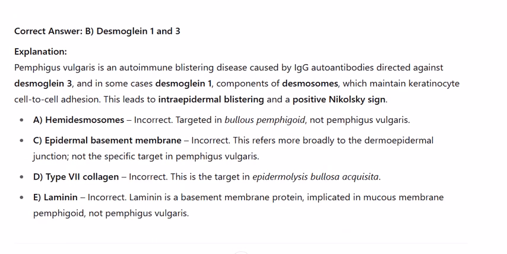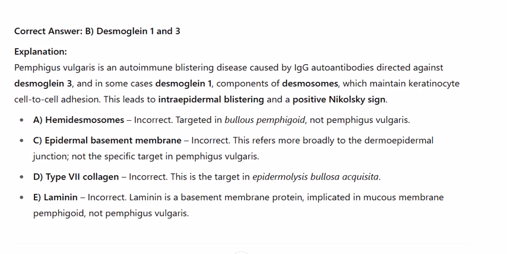Explanation: Pemphigus vulgaris is an autoimmune blistering disease caused by IgG autoantibodies directed against desmoglein 3, and in some cases desmoglein 1, components of desmosomes, which maintain keratinocyte cell-to-cell adhesion. This leads to intraepidermal blistering and a positive Nikolsky sign. A. Hemidesmosomes, incorrect, targeted in bullous pemphigoid, not Pemphigus vulgaris. C. Epidermal basement membrane, incorrect. This refers more broadly to the dermoepidermal junction, not the specific target in Pemphigus vulgaris.